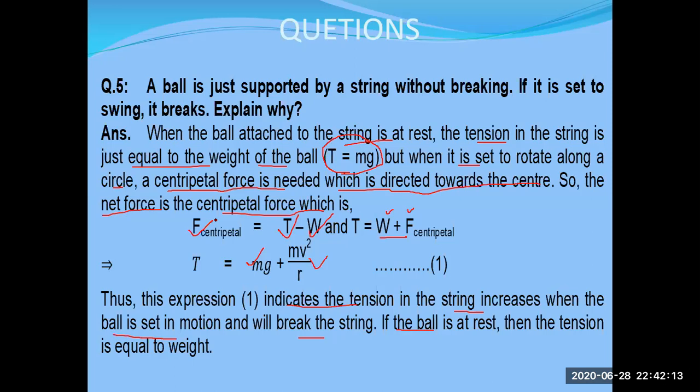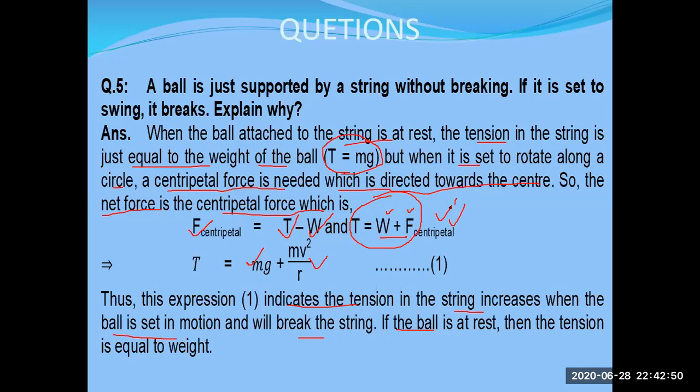So when you set it into motion, at the same time, a centripetal force acts on it to keep it in circular motion. So at that time, tension is acting inward, the weight acts towards the gravity outside. So these are the two forces acting on it. If you are asked to calculate the total tension acting, T will be equal to minus W, where it will become plus. So this tension is basically during the motion, weight is also added with the tension. So that's why due to increase of these two forces, it's a danger of breaking of the string.